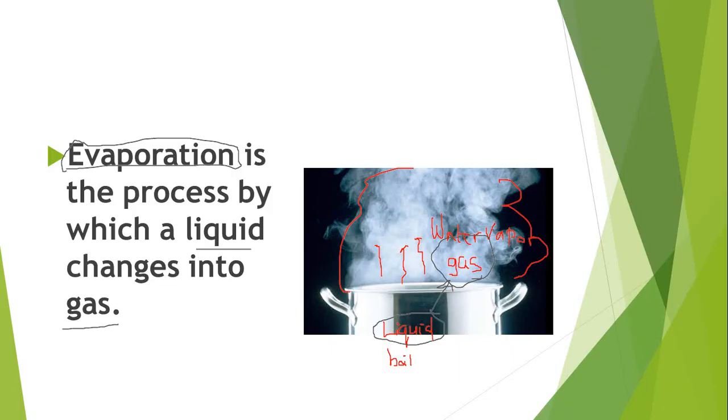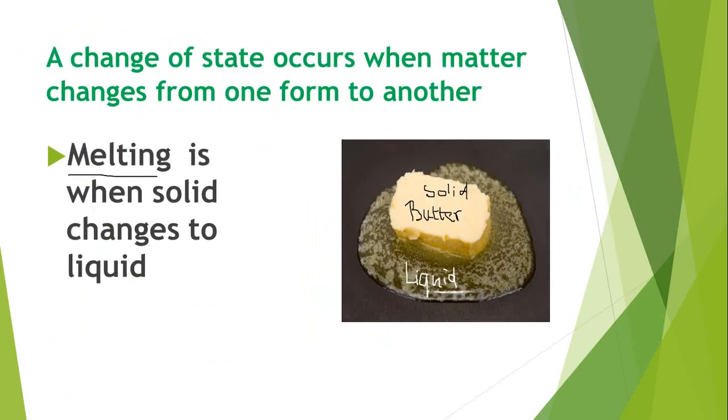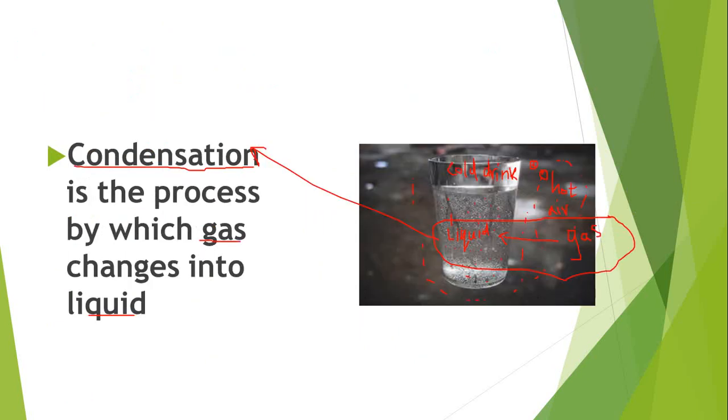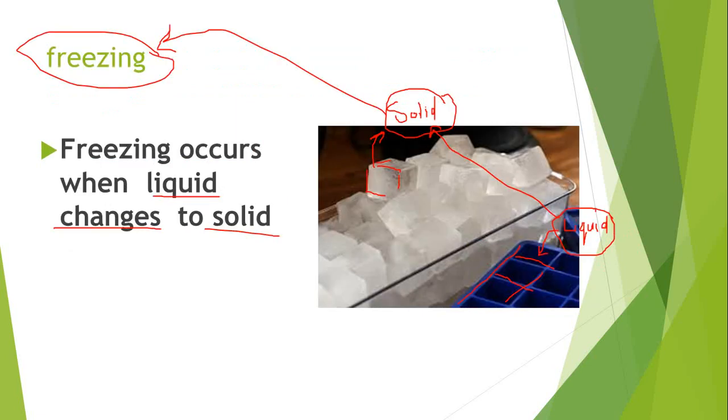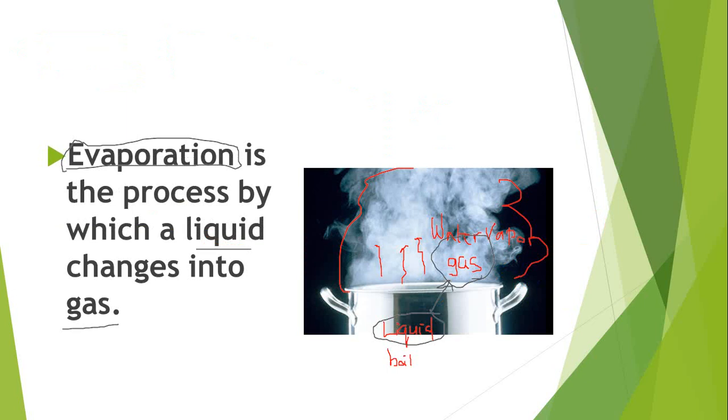So today, this is our lesson. Again, let's sum up what we have taken in the states. We took melting, the change from solid to liquid, and condensation, the change from gas to liquid. Freezing is the change from liquid, which is water here for example, into ice cube, which is solid. And evaporation is the process by which a liquid changes into gas, like water changes into water vapor.